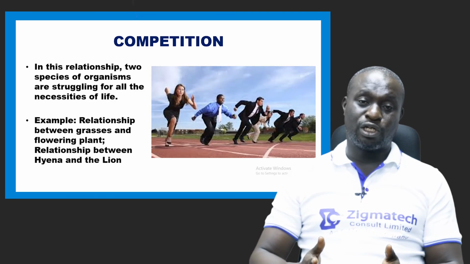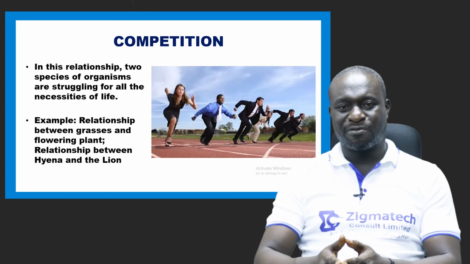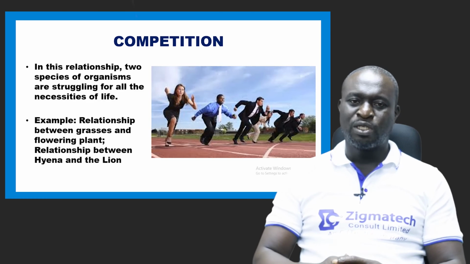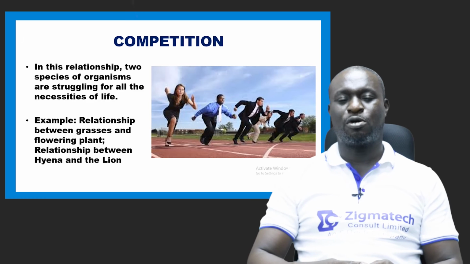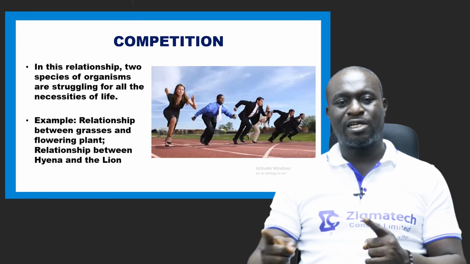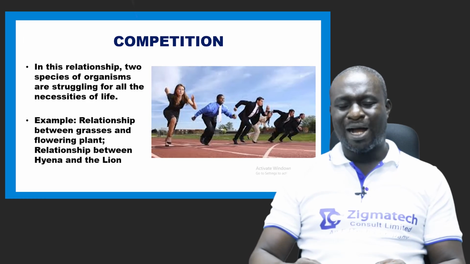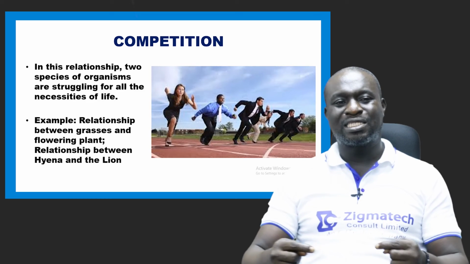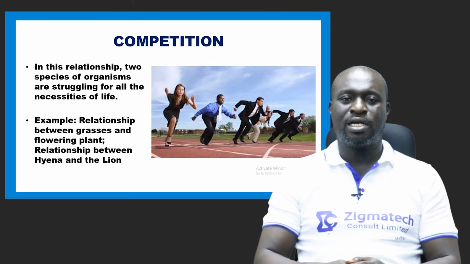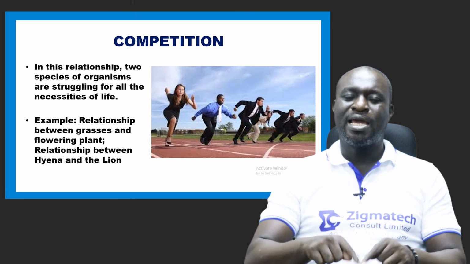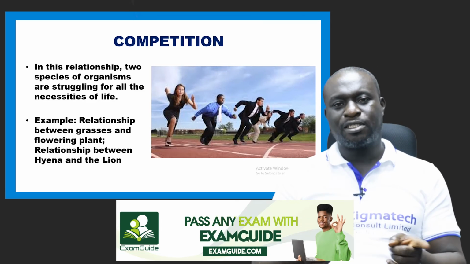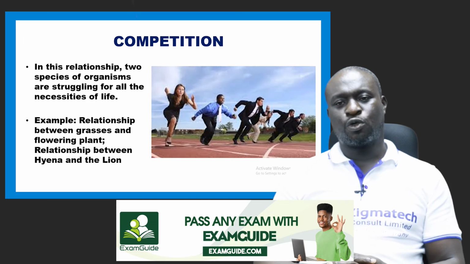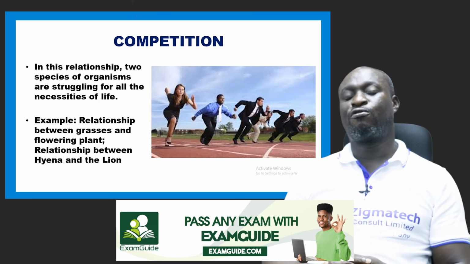We have majorly two types: inter-specific competition and intra-specific competition. Inter-specific competition is a competition between two different species of organisms, while intra-specific competition occurs between organisms of the same species. Inter, organisms of different species. Intra, organisms of the same species. So these are the major types of competition.